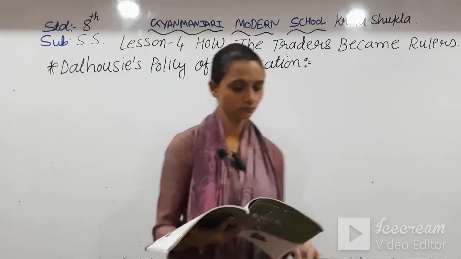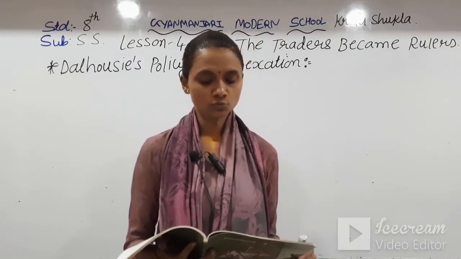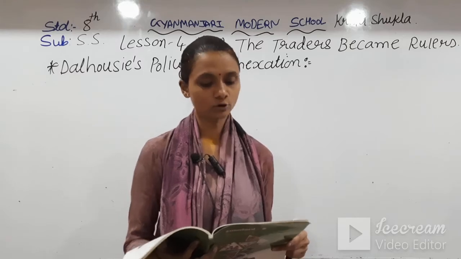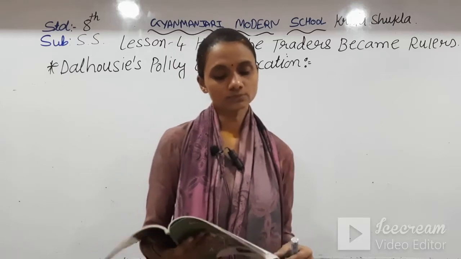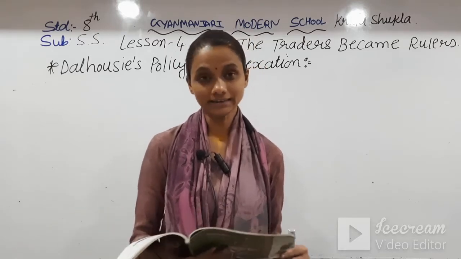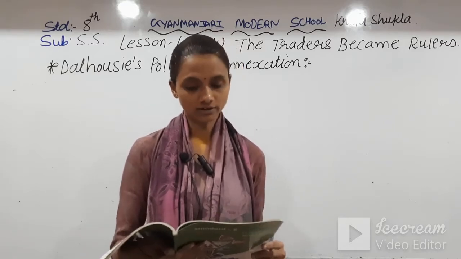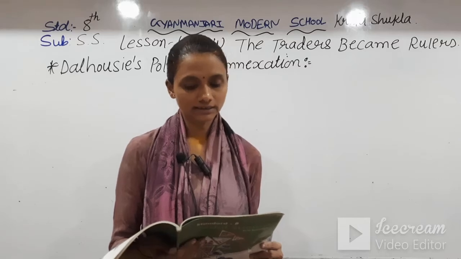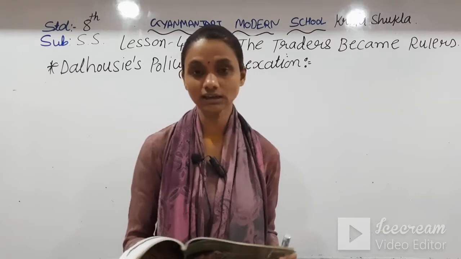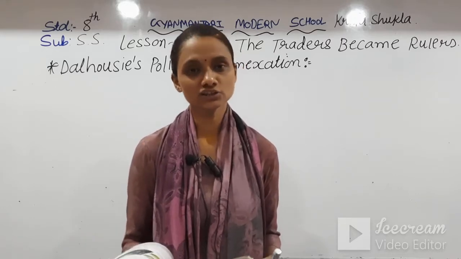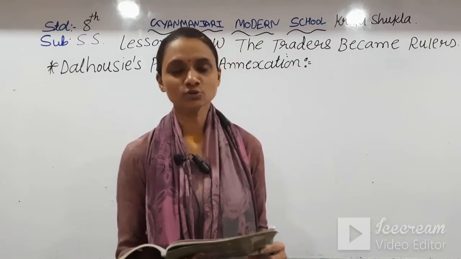On page number 22, Dalhousie aimed at helping British traders make huge profit from the trade of tea, coffee and cotton by capturing the areas that produced these commodities on a large scale. So Dalhousie's main purpose was to cover all the areas which produced tea, coffee and cotton, to consolidate British rule in India and to run the administration smoothly. Many changes were introduced by Dalhousie in India, to make India the world's best trade center.